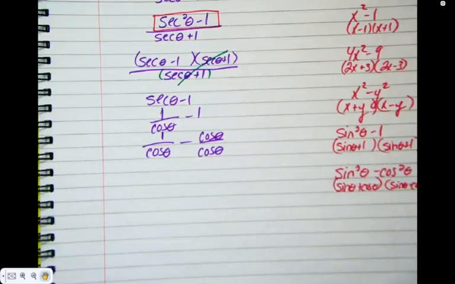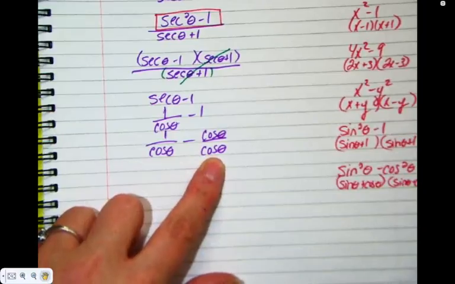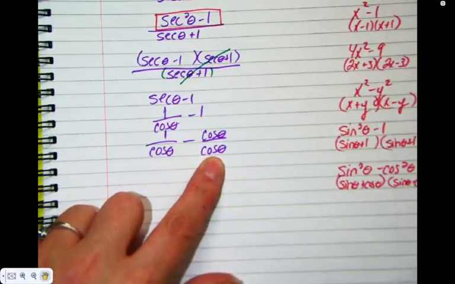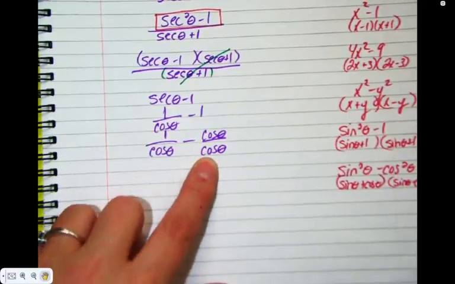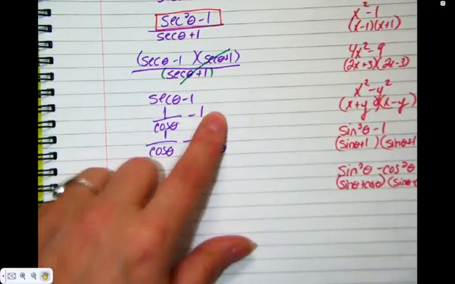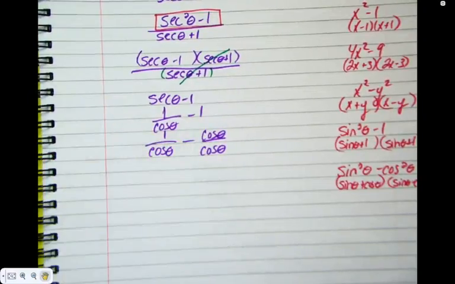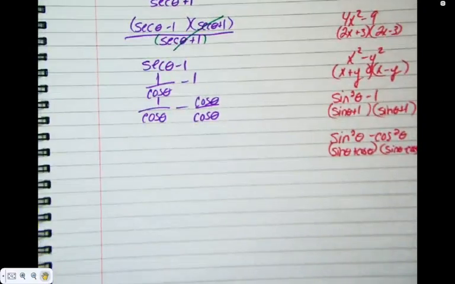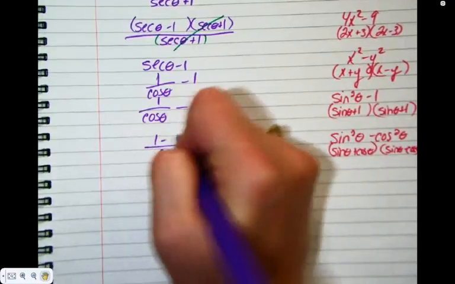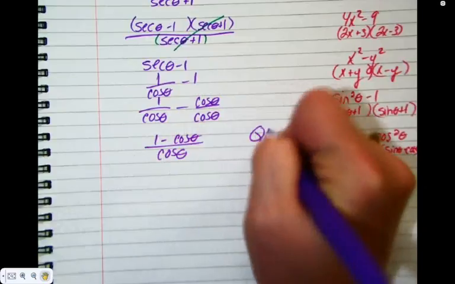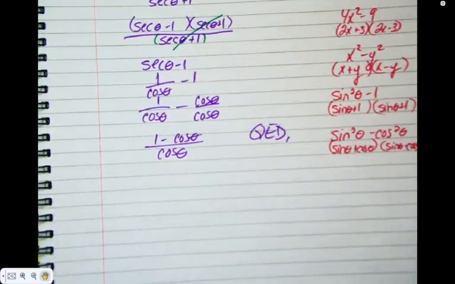Now we talked about this Friday. Again, your brain is going to tell you to cancel these coses because we have spent 6 years telling you to cancel, simplify, reduce. If you were to simplify this cos over cos, what's going to happen? You're going right back up here. So if you happen to loop back, it just means you shouldn't have canceled it. What do we do now that we have a common denominator? Oh, and dance of joy. Oh, this feels so good.